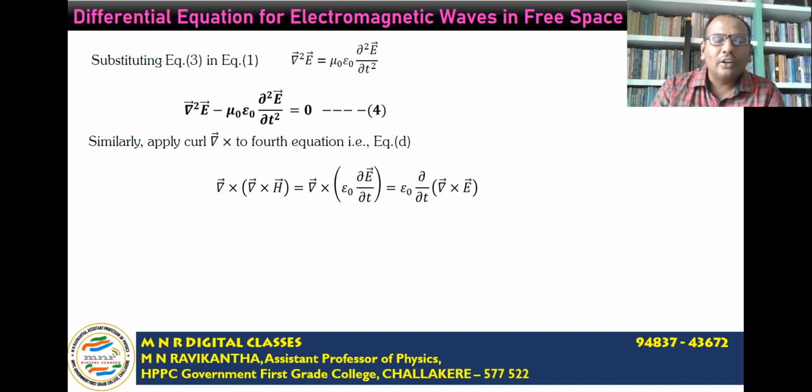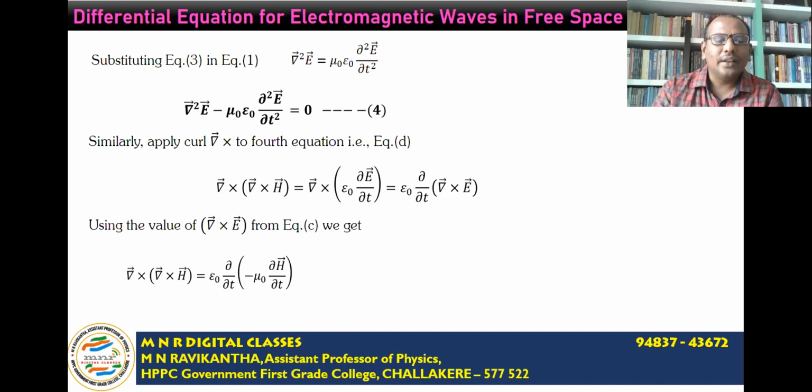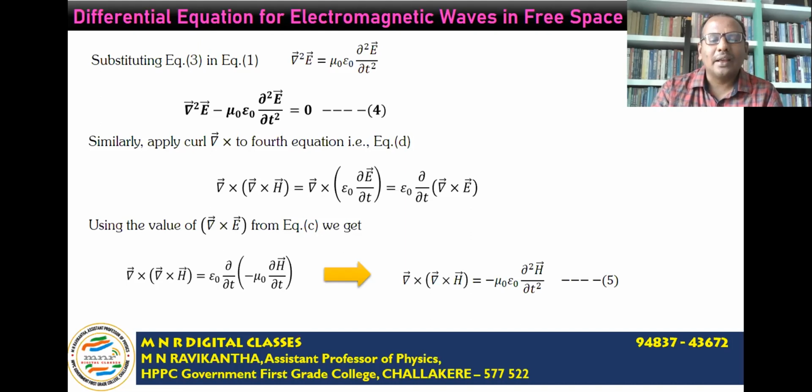Now substitute the value of del cross E, that is curl E, using equation C. Substituting, we get del cross of del cross H is equal to epsilon naught times ∂/∂t of minus mu naught times ∂H/∂t. It implies curl of curl H is equal to minus mu naught epsilon naught times ∂²H/∂t². Call this equation 5.